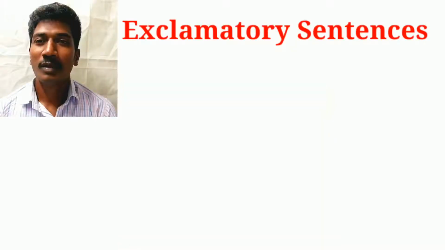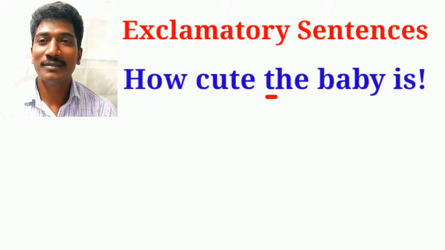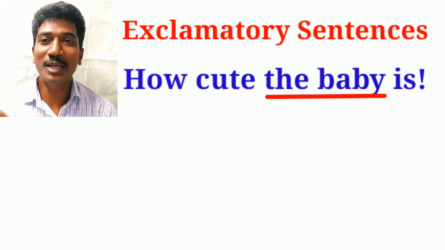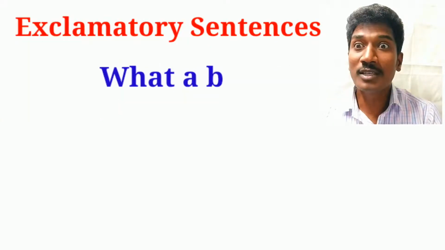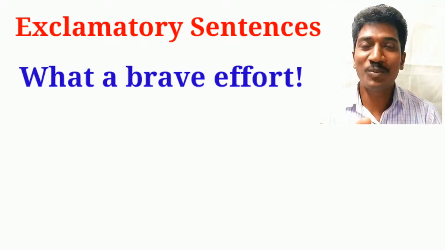When we look at exclamatory sentences, the subjects do not occur in the first part of the sentence. They come somewhere in the middle. How cute the baby is. So the subject comes in the middle of the sentence. What a brave effort. Here too the subject occurs in the middle of the sentence. Now let us move to the predicate part.